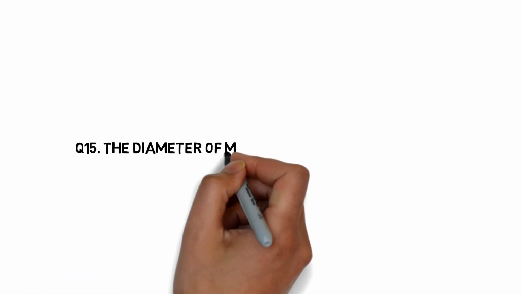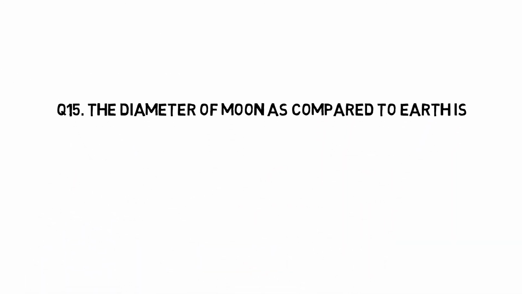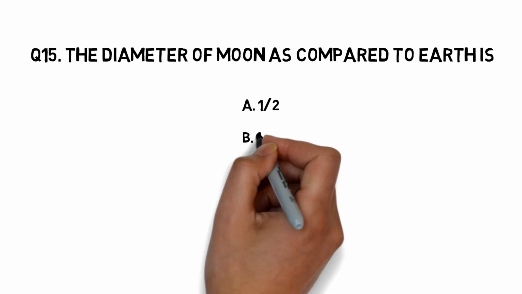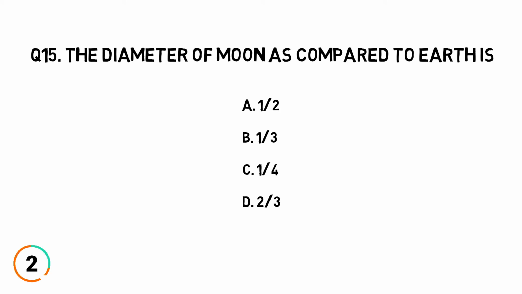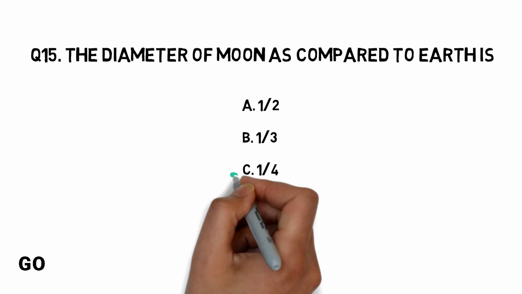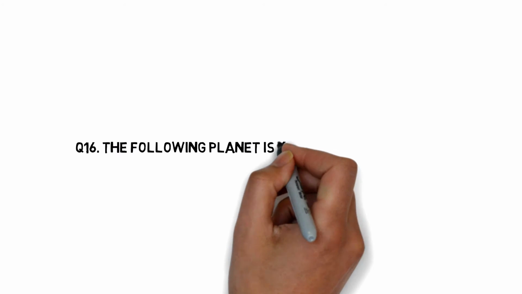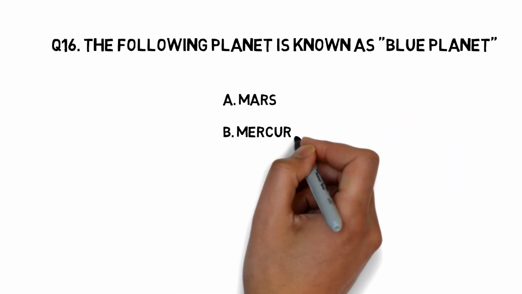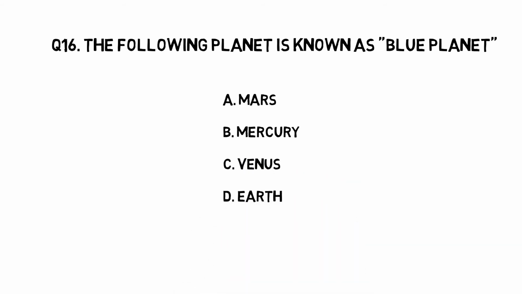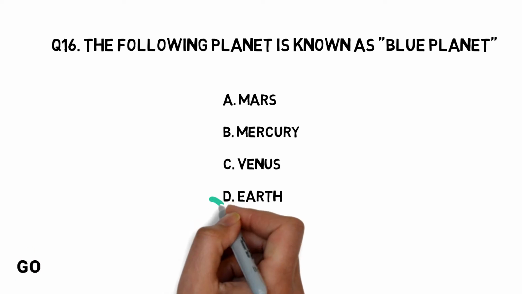The diameter of Moon as compared to Earth is 1 by 2, 1 by 3, 1 by 4, 2 by 3. The right answer is 1 by 4. The following planet is known as blue planet: Mars, Mercury, Venus, Earth. The right answer is Earth.